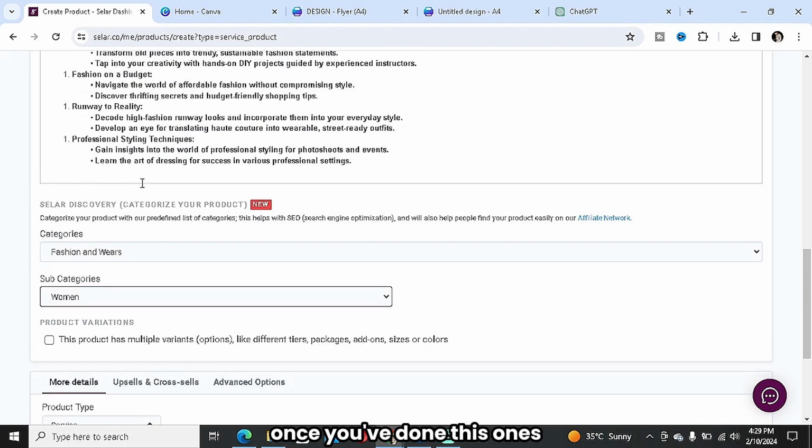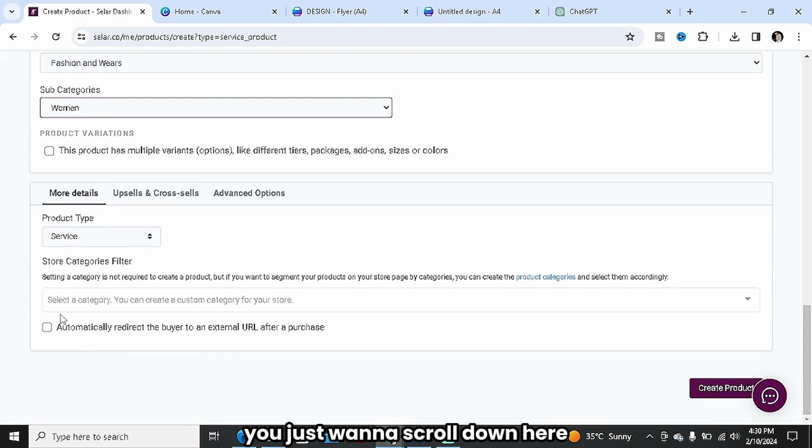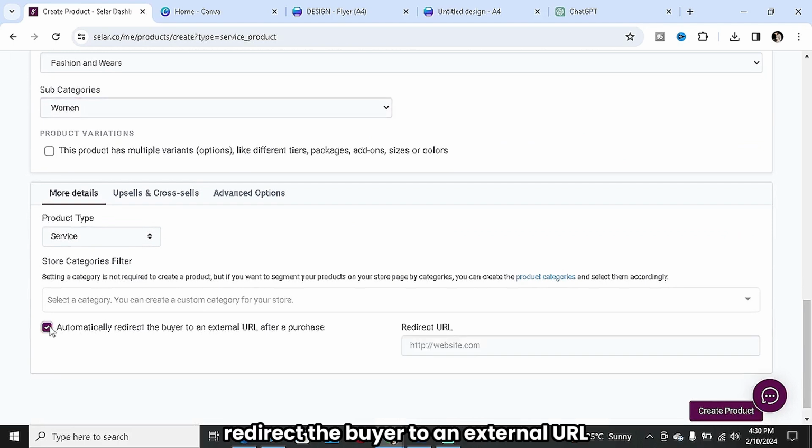All right, once you've done this, you just want to scroll down, and see where you have automatically redirect the buyer to an external URL after purchase. Now immediately they pay the sum of 5,000 naira, it has gone to your account. So now it's time for you to provide the value.